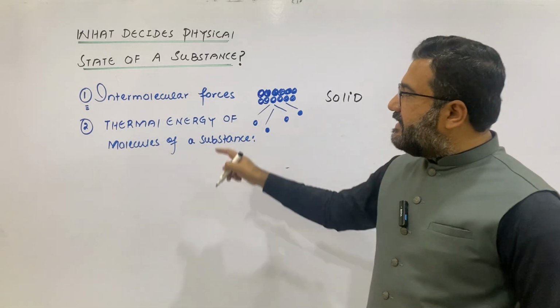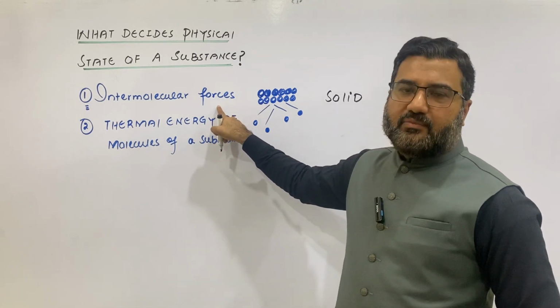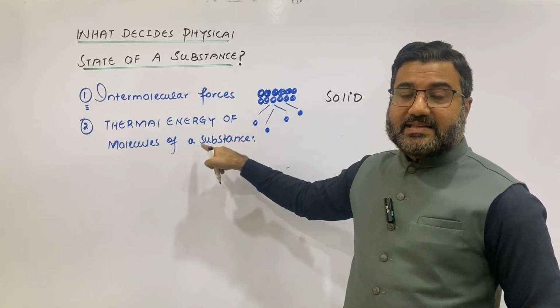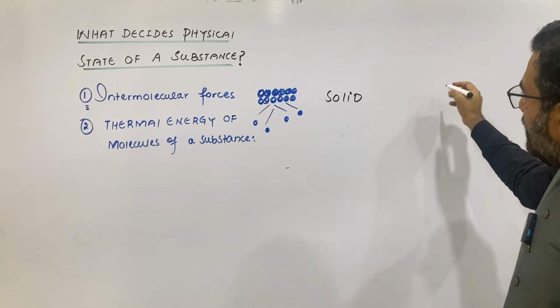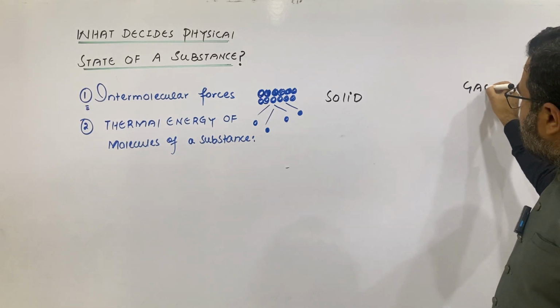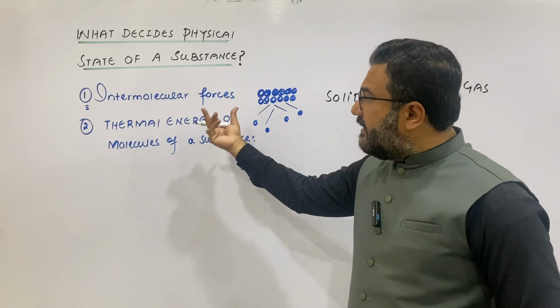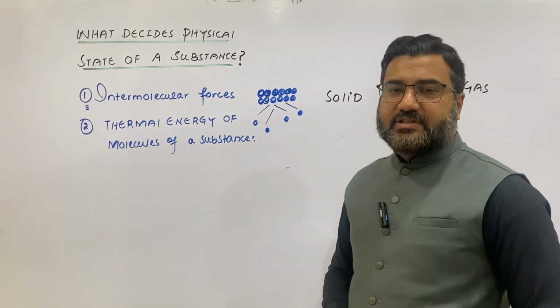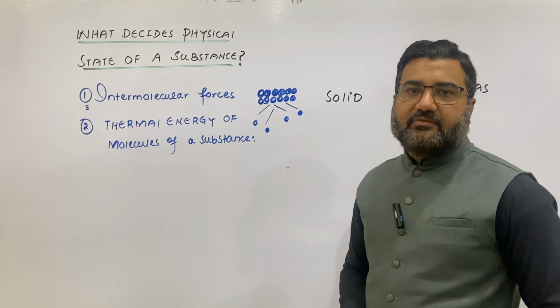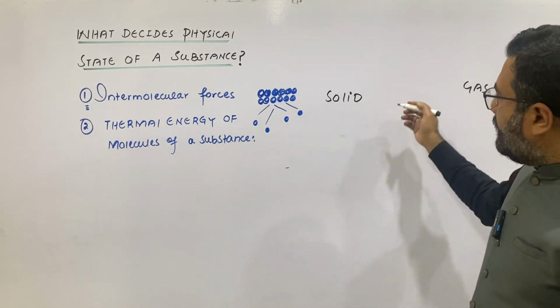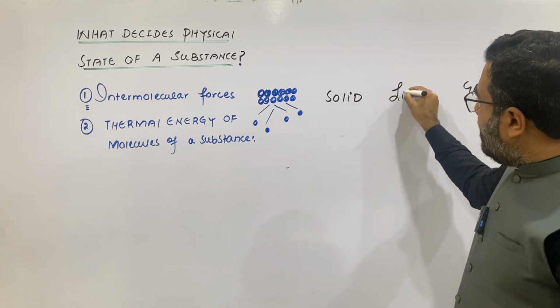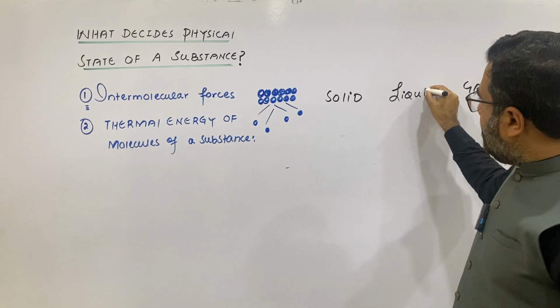And the substance which has very weak intermolecular forces with maximum thermal energy of the molecules will exist as a gas. And the substance having intermediate strength of the intermolecular forces and intermediate value of the thermal energy of the molecules will act as liquid.